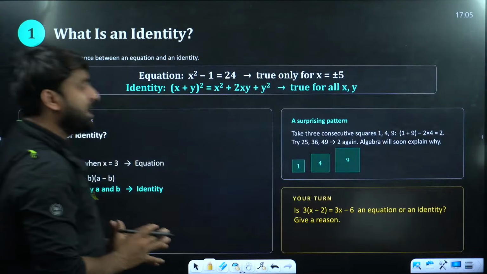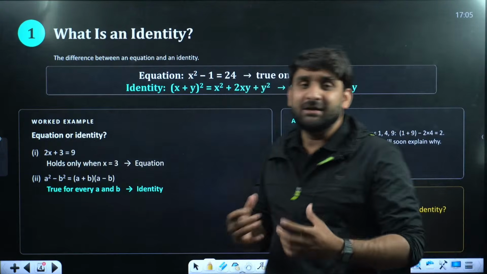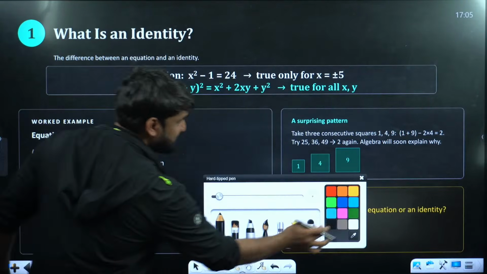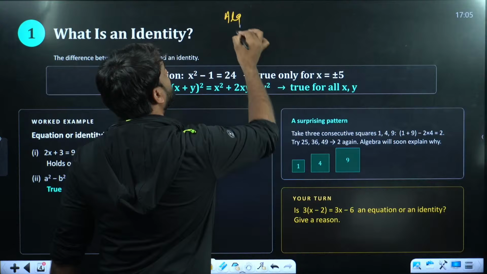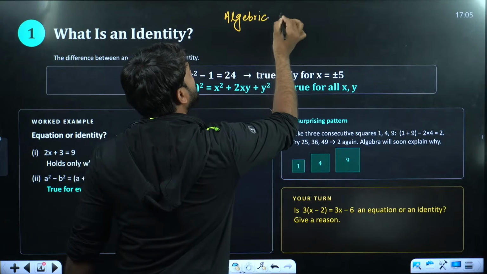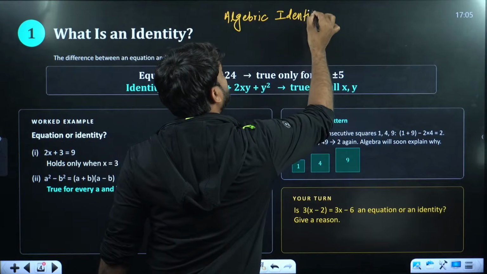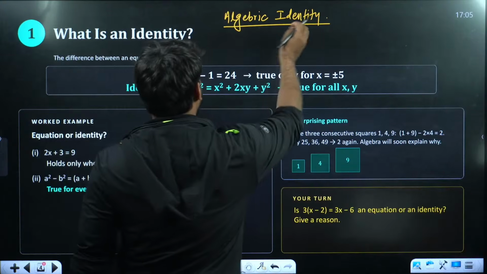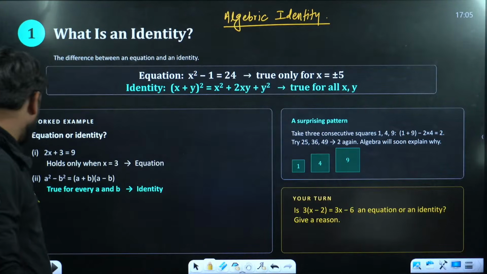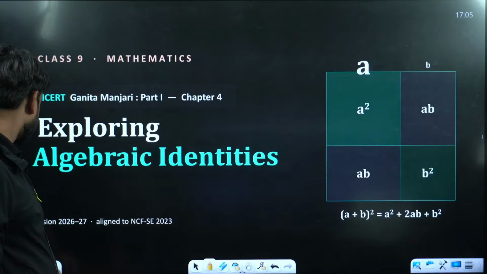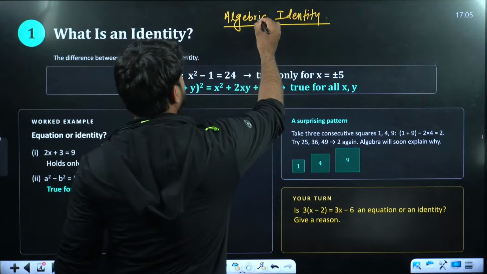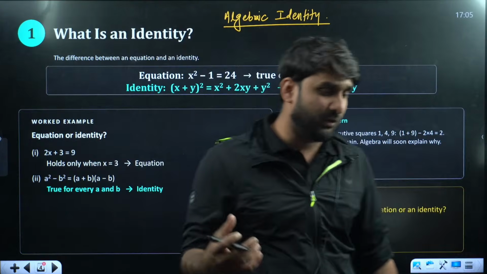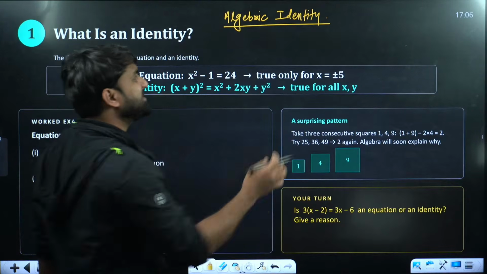Moving ahead. Now come to what an identity is. First of all, what do you understand by algebra? What do you understand by algebraic identity? Listen, champions. Before moving to algebraic identity, let's first talk about what is called algebra. My dear champions, algebra means what? Can anyone define algebra? Basically, champions, algebra means